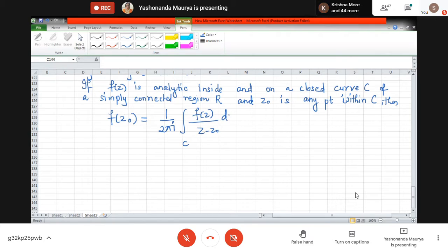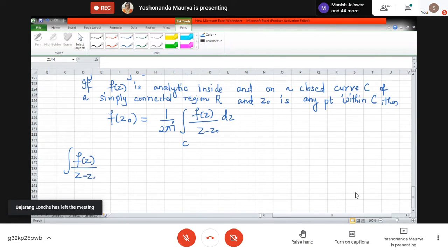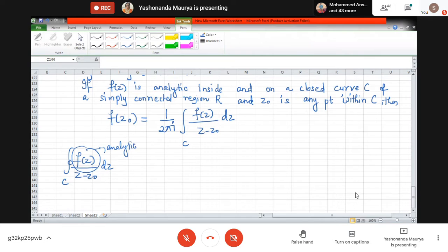Now what is the importance of this? We can use this particular result to evaluate integrals. Our aim is to simplify the integrals. Suppose this is what we are trying to evaluate, a closed curve again over here. This function f of z is analytic inside and on the curve C, and we are still in a simply connected region. But the total expression is not analytic. Have you noticed this? F of z is analytic, but divided by z minus z0, this is not analytic.